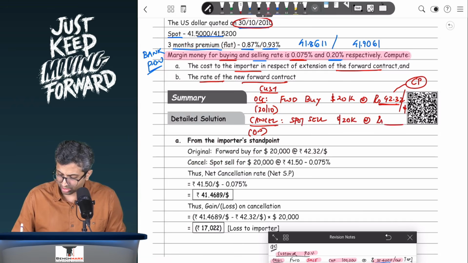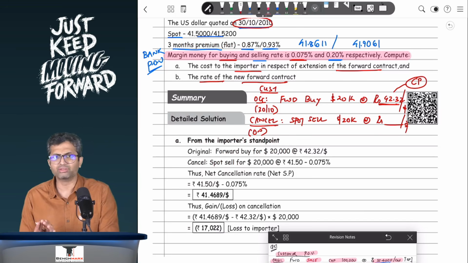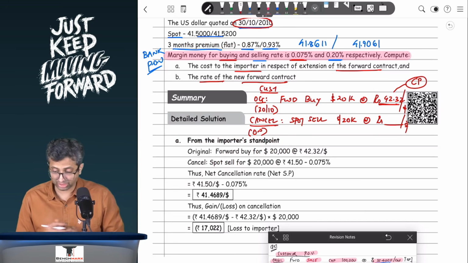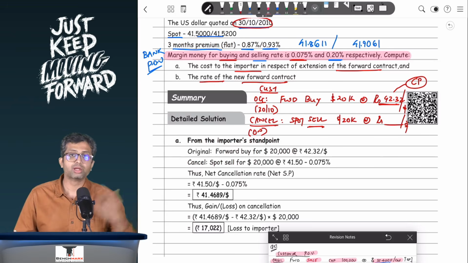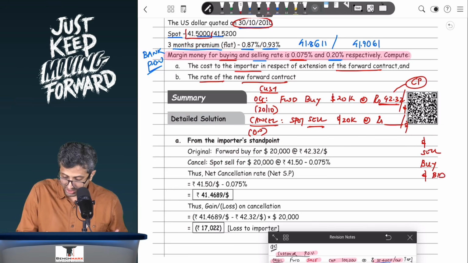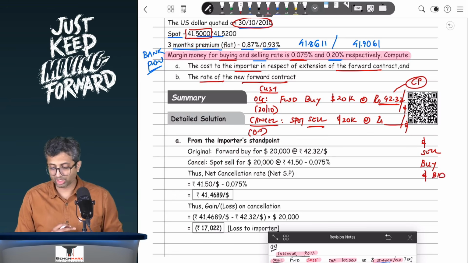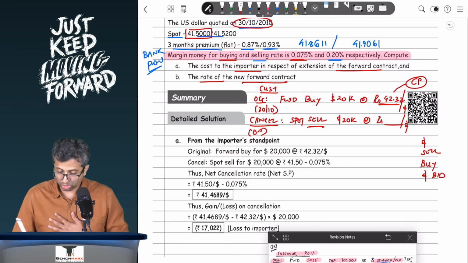Now, the rate which is given to you is the rupee per dollar rate only, and hence you don't need a cross rate. However, there's an exchange margin over here. So how will you solve? Again, you will see what you want to do in the spot market. You want to sell. The base currency is dollars. You want to sell, that means a banker wants to buy, and hence the transaction will be at the rupees per dollar bid rate. Among the two rates, 41.50 will be the rupees per dollar bid rate. So over here, 41.5 should be your answer.